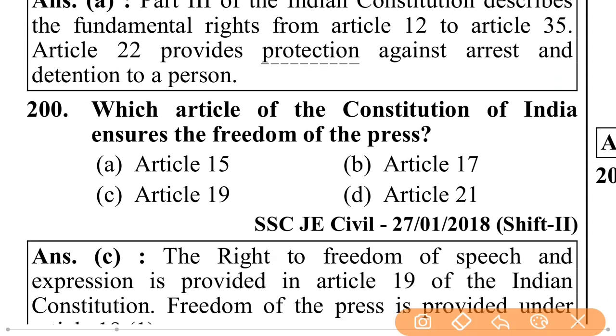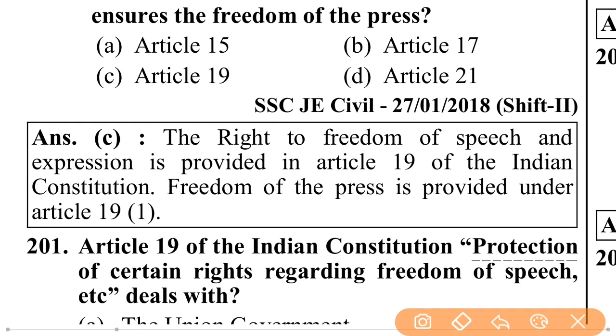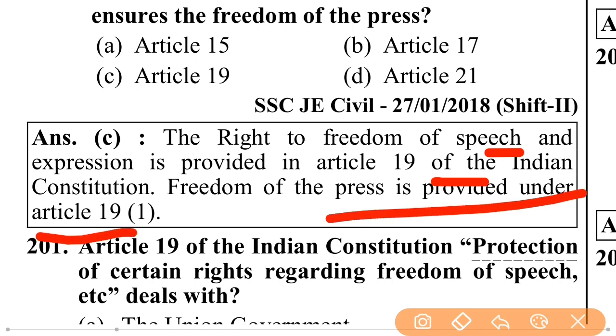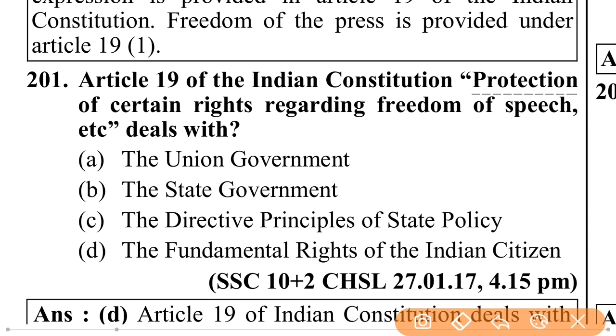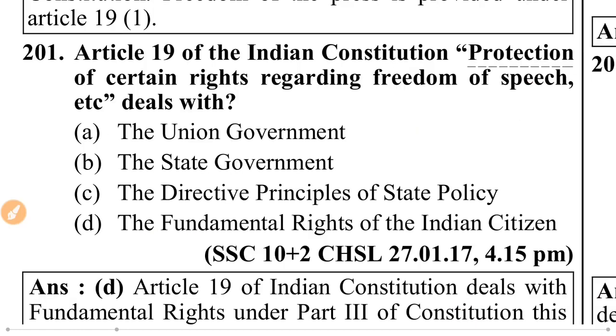Which article of the Constitution of India ensures the freedom of the press? Article 19. The right to freedom of speech and expression is provided in Article 19 of the Indian Constitution. Freedom of the press is provided under Article 19(1). Article 19 of the Indian Constitution, protection of certain rights regarding freedom of speech, deals with the fundamental rights of Indian citizens.